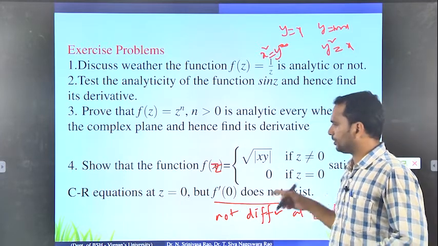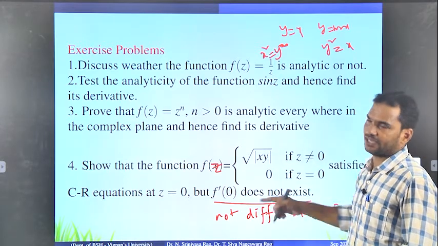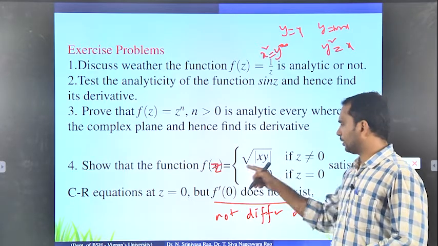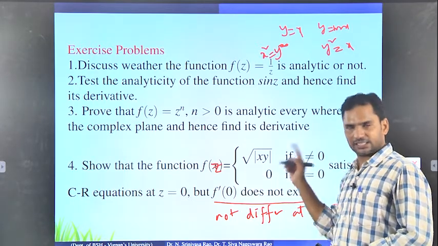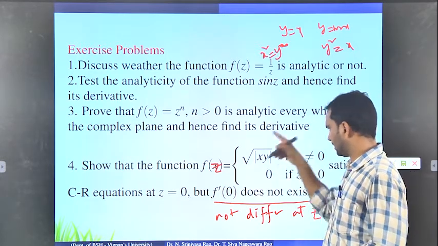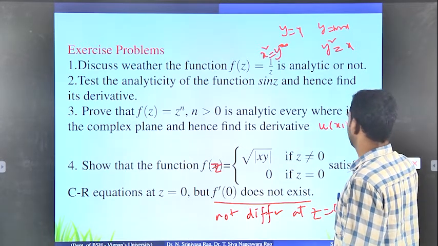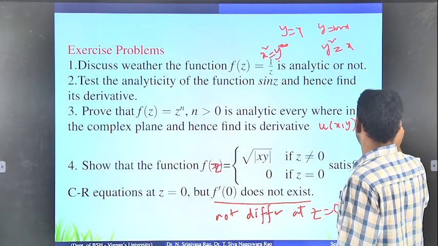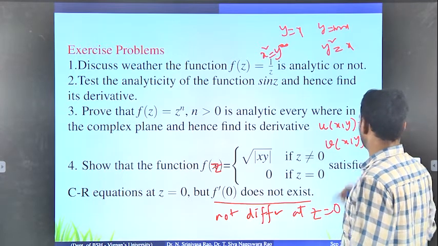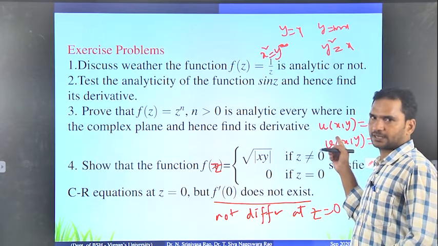This type of problem we already discussed in the previous slide. So please check, and then find out in the same way. Your first duty is to identify what is the real part and what is the imaginary part. The function itself is the real part, so u of x comma y is square root of xy. There is no imaginary part, therefore v is 0.